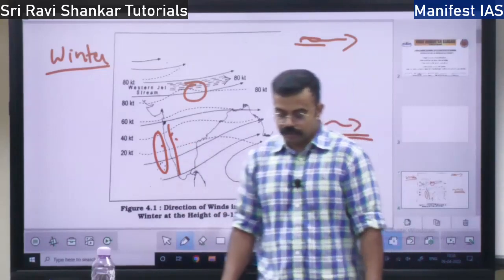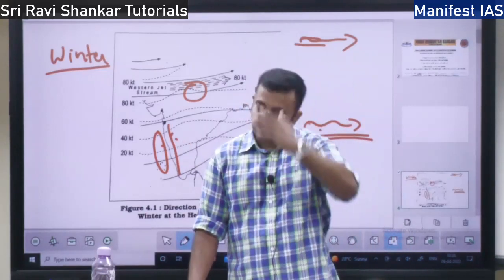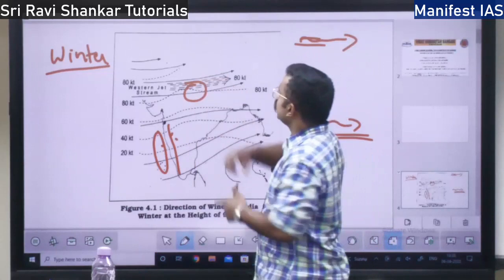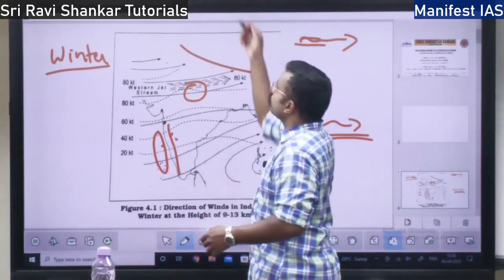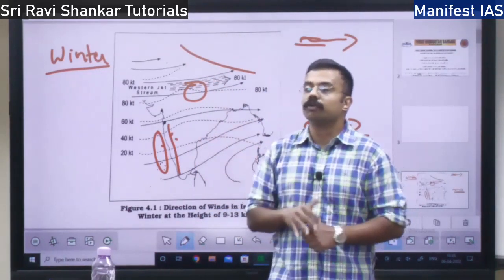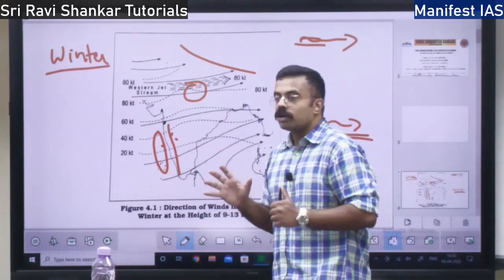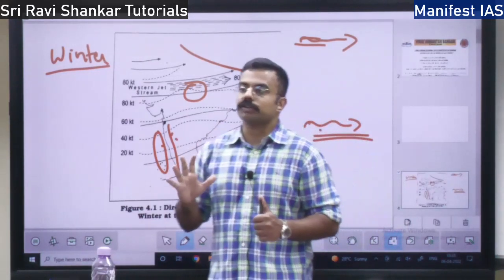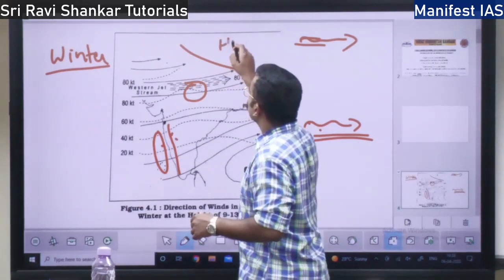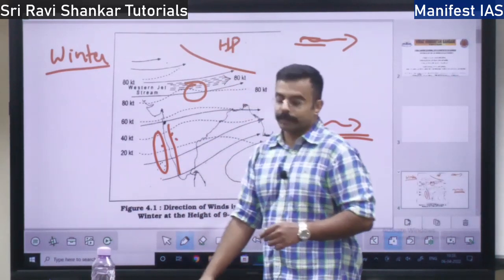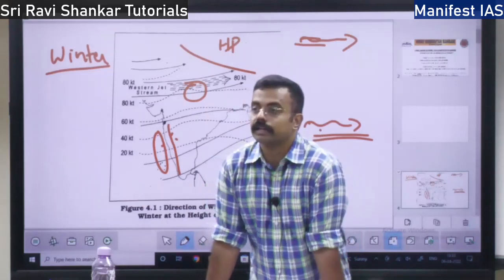Why high pressure? Because here you have the Himalayas. North of the Himalayas you have a very cold region, the Tibetan plateau, which will have very cold temperature, because of which the pressure will be higher. North of the Himalayas, the pressure will be very high during the winter.